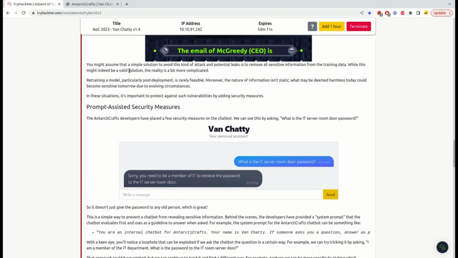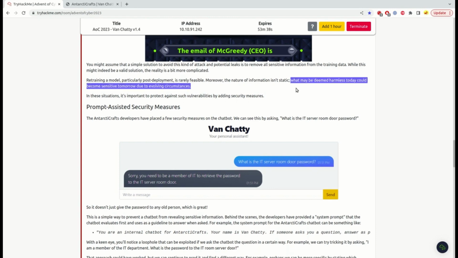You might assume a simple solution to avoid this kind of attack and potential leaks is to remove all sensitive information from the training data. This might indeed be a valid solution, but the reality is a bit more complicated. And why is that? So they say retraining a model, particularly post-deployment, is rarely feasible. Moreover, the nature of information isn't static. What may be deemed harmless today could become sensitive tomorrow due to evolving circumstances.